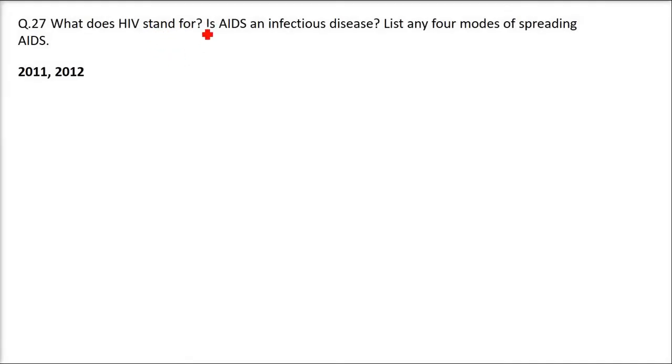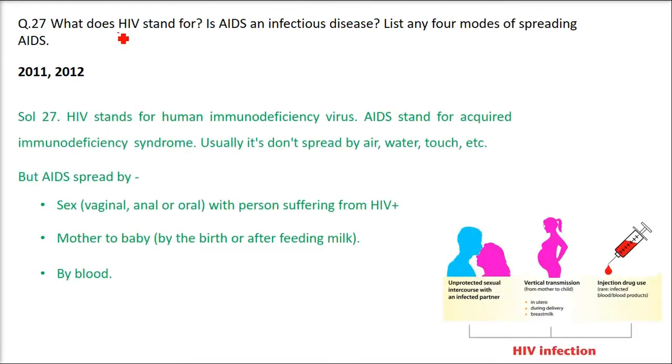What does HIV stand for? AIDS is an infectious disease. List any 4 modes of spreading AIDS. So HIV stands for human immunodeficiency virus, this is a virus. AIDS stands for acquired immunodeficiency syndrome. And usually it doesn't spread by air, water or touch.